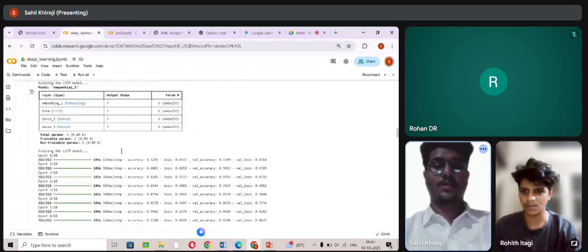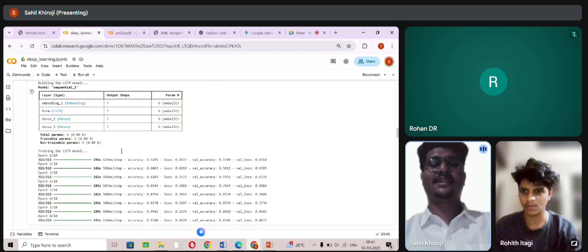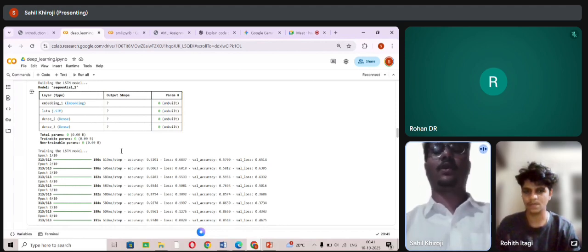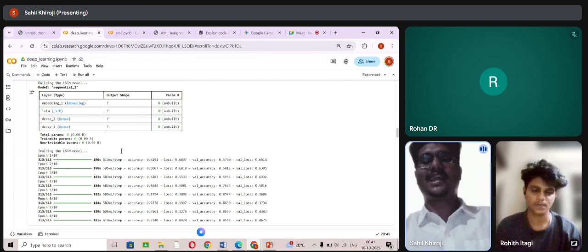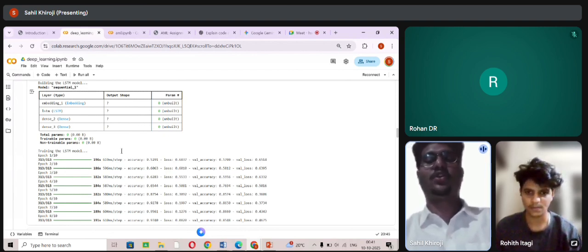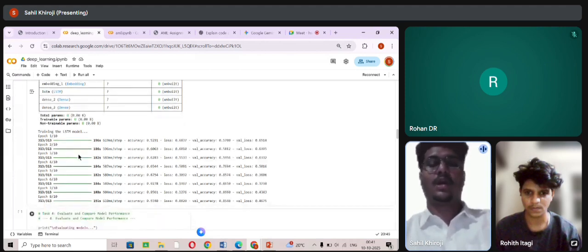Output. This table shows the layers used in the LSTM model. It indicates that the model hasn't been built yet because it depends upon input data. Once data is passed, the model structure becomes active and ready to train. We train the LSTM model for up to 10 epochs with a batch size of 64. Early stopping stops training automatically when no more improvement happens.